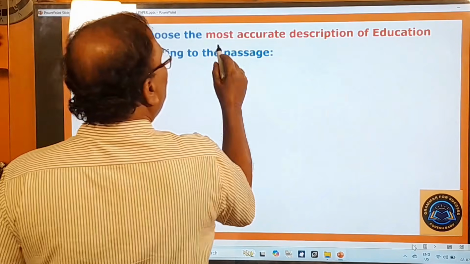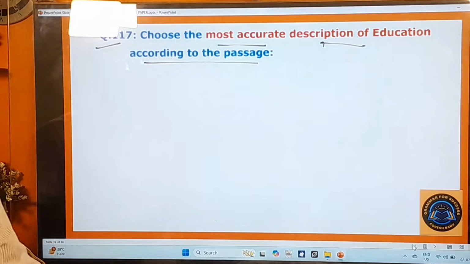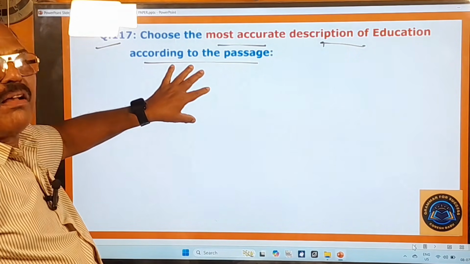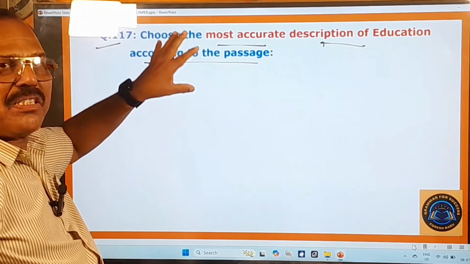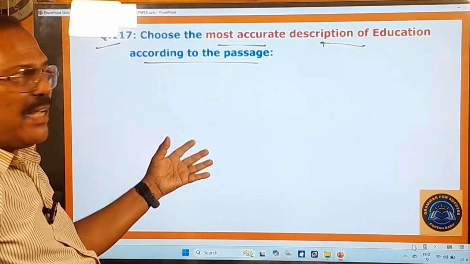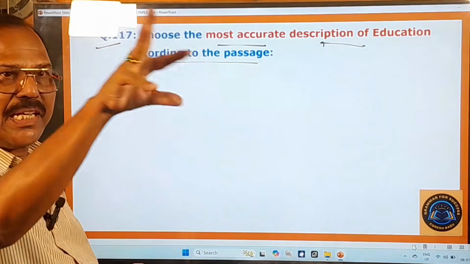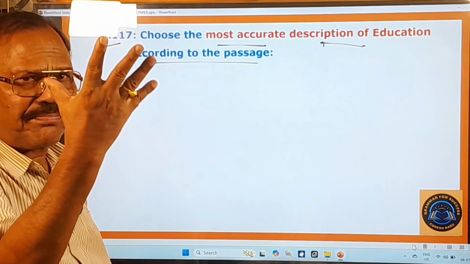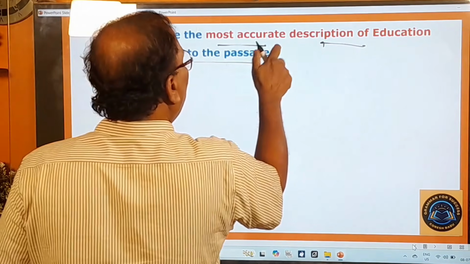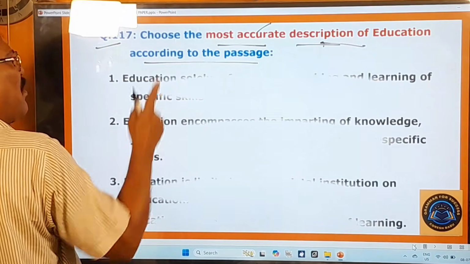117th question. Choose the most accurate description of education according to the passage. Okay, according to the passage means, actually this passage was given in the 43rd question. That 43rd question was explained in the first video. According to the passage that was given there, this question is posed here. What is that? In that 43rd question, I have clearly explained all about that philosophy of education and all that. Okay, and here you pay attention. Choose the most accurate description of education. What is the most accurate description of education according to that passage?